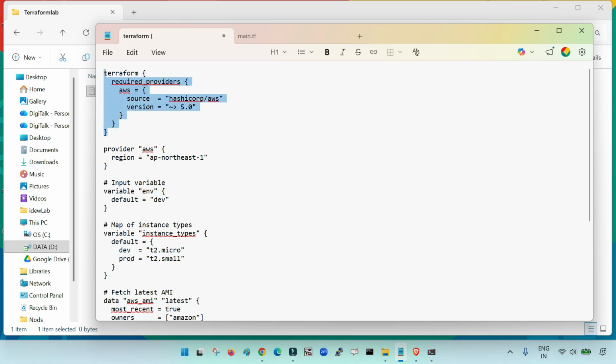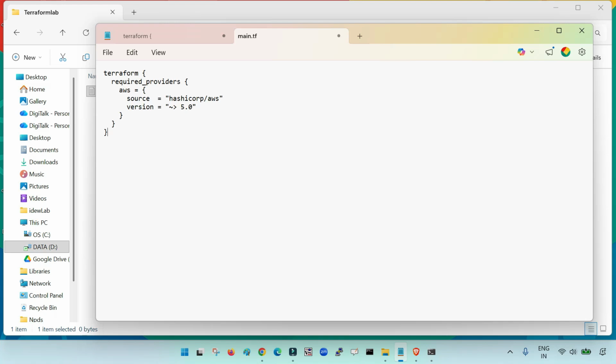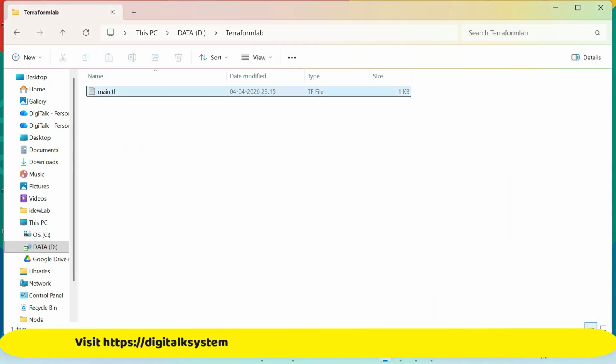As of now, I will just show you this particular code, how it works, and what will happen in the background when I run the code. Let me save it. What I have done is I just added this code and here I have added AWS. That means I am going to manage my resources on the AWS cloud. So this code will download the AWS connector.